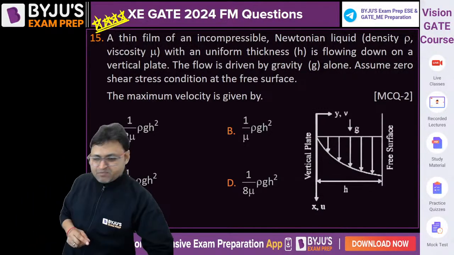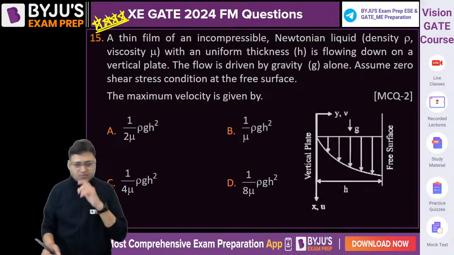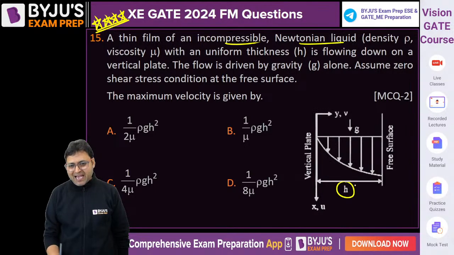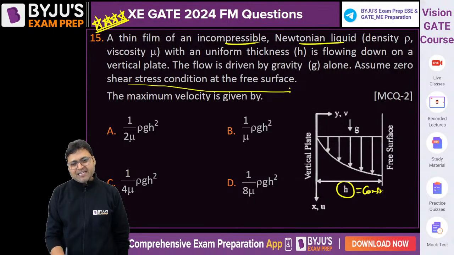Question number 15. A thin film of incompressible Newtonian liquid, density is rho, viscosity is mu, with a uniform thickness h, is flowing down a vertical plane. The flow is driven by gravity alone. Assume zero shear stress condition at the free surface.